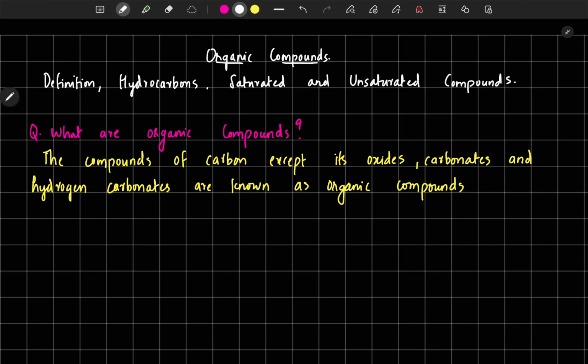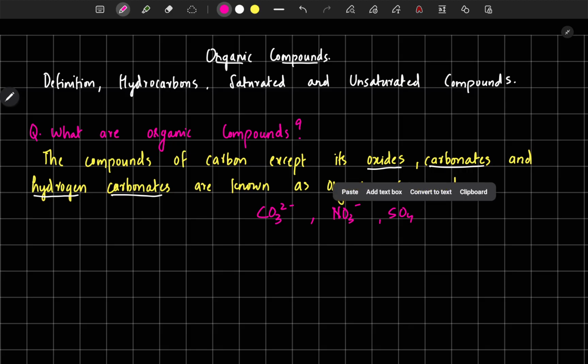The compounds of carbon except oxides, carbonates and hydrogen carbonates. Carbonates means what? This is the carbonate ion, CO3 2 minus. There can also be other ions, like NO3 minus and SO4 2 minus. This is nitrate, this is sulfate. These all have similar properties, and all these we will study in inorganic chemistry.